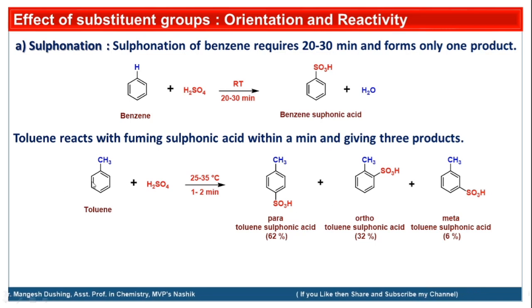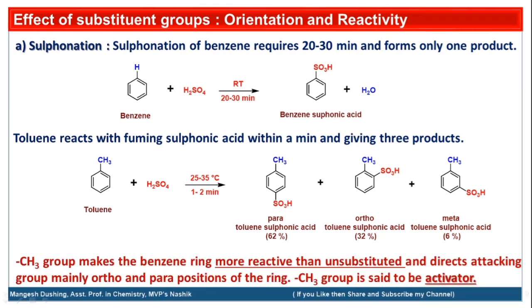So by the presence of this methyl group, the reaction rate will be higher. The reaction will complete in 1 to 2 minutes, and we will get para and ortho substitution as major products while meta substitution is a minor product. So this methyl group can be called an activator because it increases the rate of reaction. It promotes the para and ortho substitution.